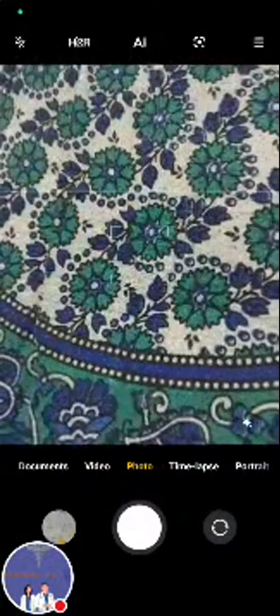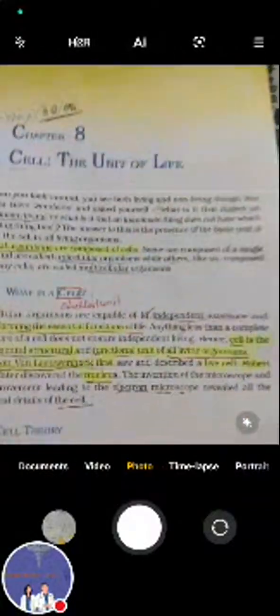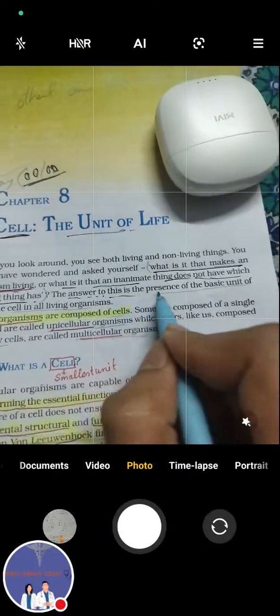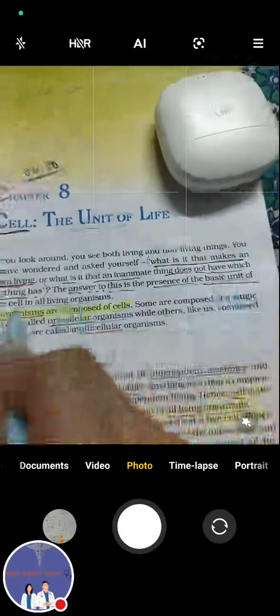Now let's talk about NCERT, line by line. Cell, the unit of life. What is a cell? The first question is, what makes an organism living? The answer is the presence of the basic unit of life, the cell.